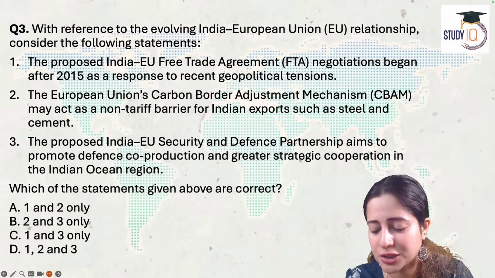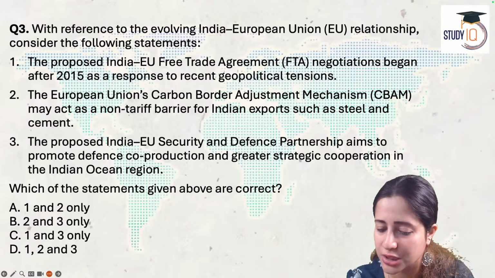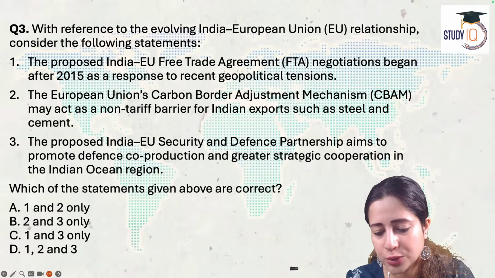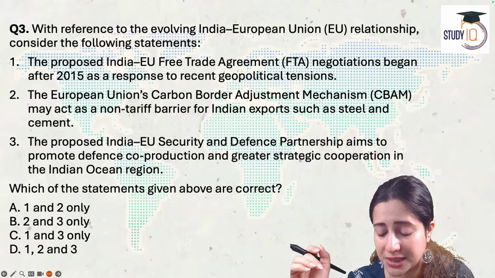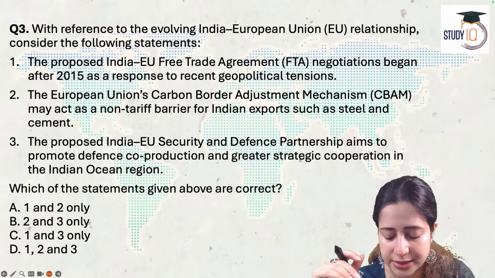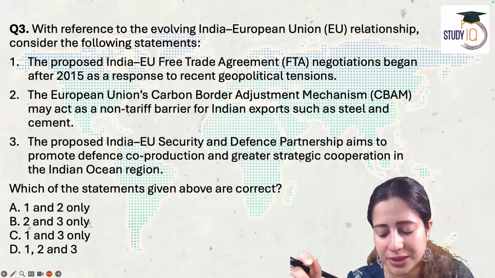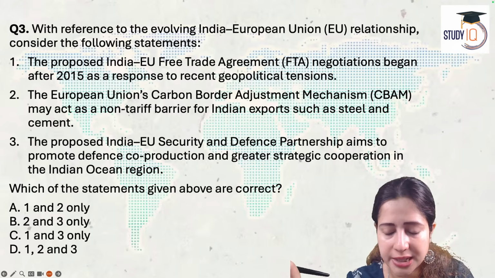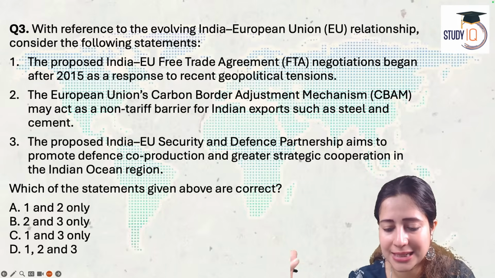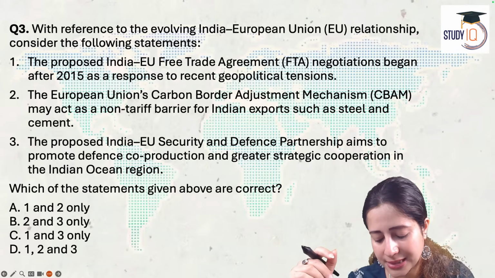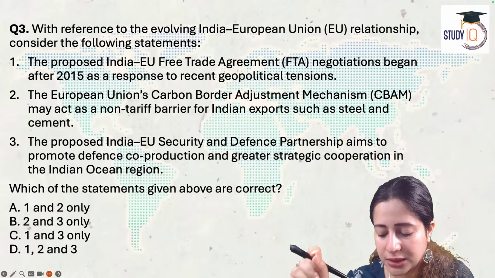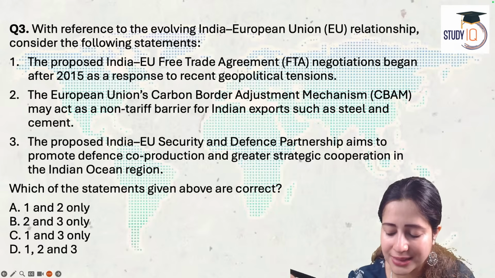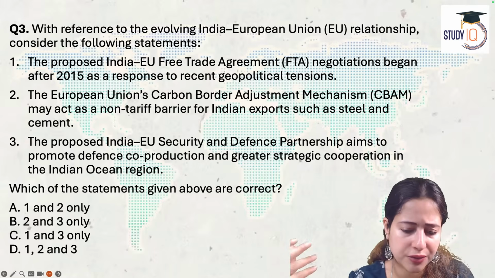Okay, so with reference to evolving India-European Union relations, look at these statements. One, the proposed India-EU FTA negotiations began after 2015 as a response to recent geopolitical tensions. Two, the European Union's carbon border adjustment mechanism may act as a non-tariff barrier for Indian exports such as steel and cement. And three, the proposed India-EU security and defense partnership aims to promote defense co-production and greater strategic cooperation in the Indian Ocean region. Which of these are valid?